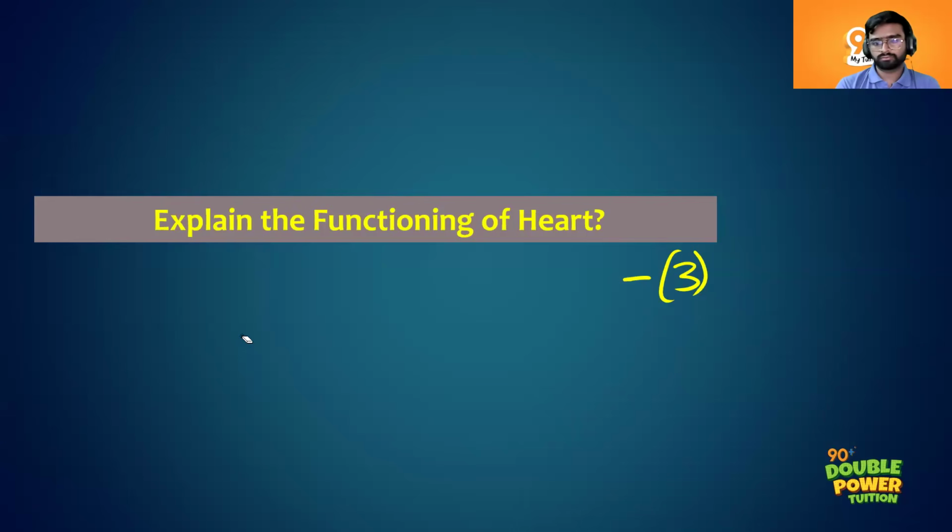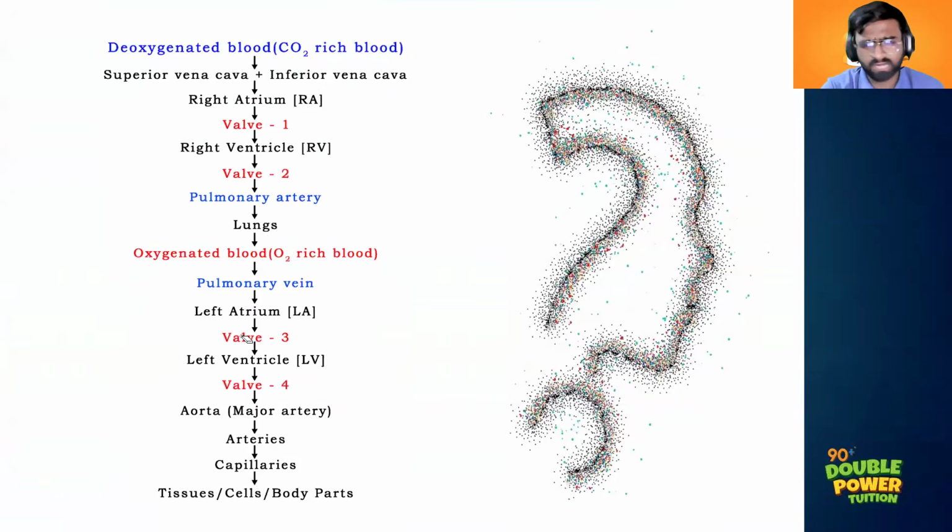Then after that, the oxygenated blood goes into the pulmonary vein. From there, it goes to the left atrium. Then from the left atrium, it goes through the mitral valve to the left ventricle. Then it goes to the aortic valve, then to the aorta. Then it goes to the different parts of our body. Very good. You can also mention the arteries, but anyway, if you write this much, they will give you the full 3 marks.